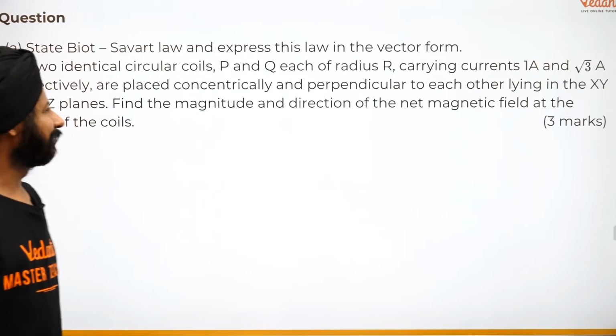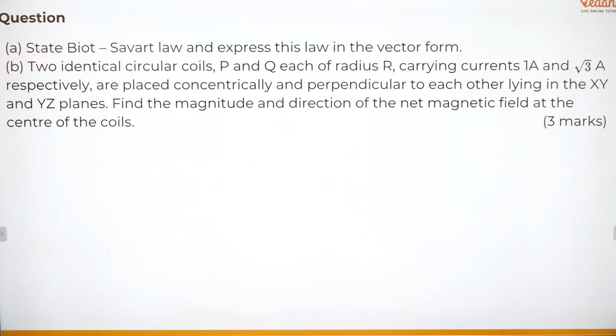Let's go through the next question. Biot-Savart Law. What is the Biot-Savart Law? This you might have already done. So I'm going to show you the printed version of that. Now, let's focus on this and make the strategy for this.